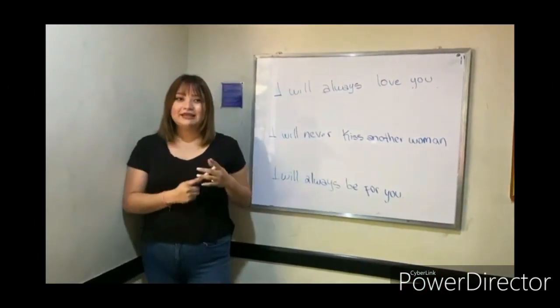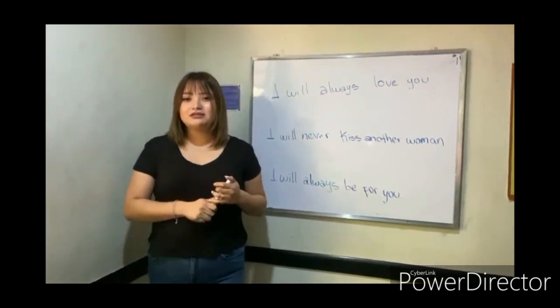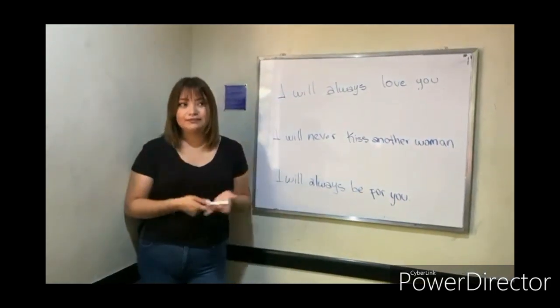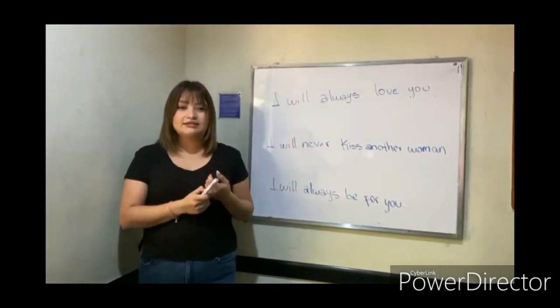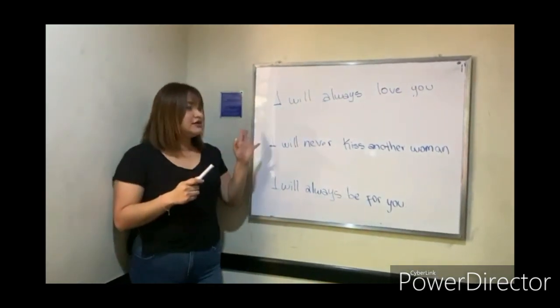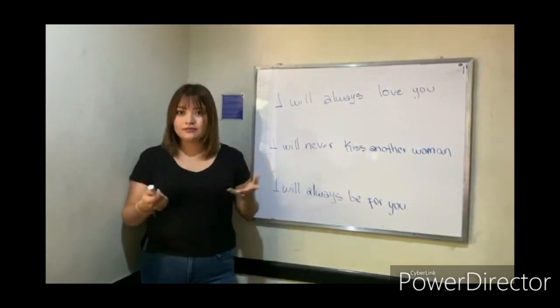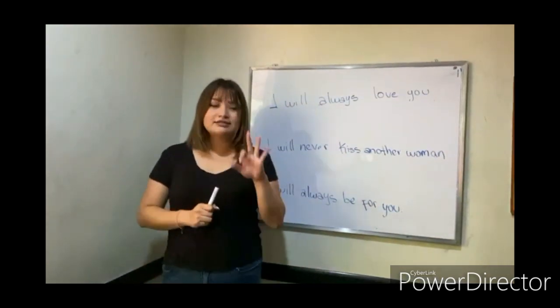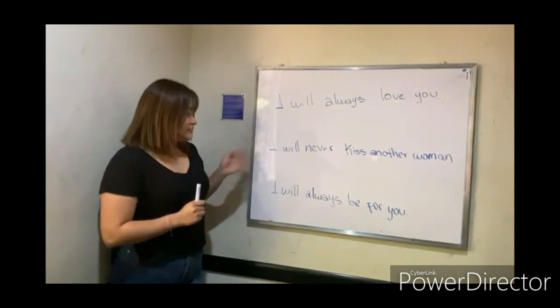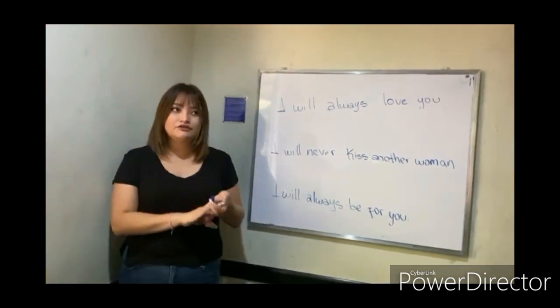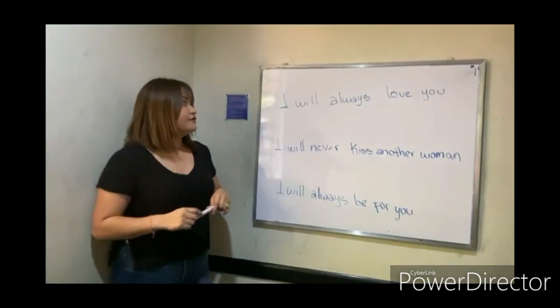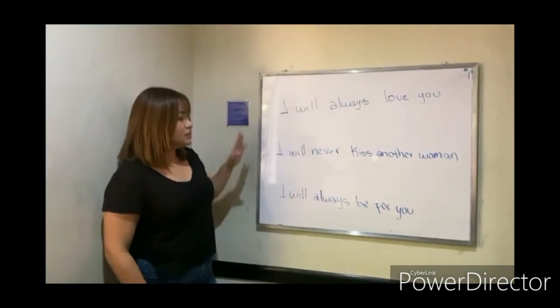Good morning, my name is Tomasita Pareina. In this case, I'm going to talk about the future simple. I'm going to use the auxiliary will for making promises. So I have three examples. Most of the time, we can use those three examples for a wedding. So the first one is: I will always love you.